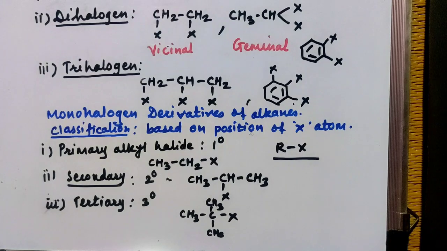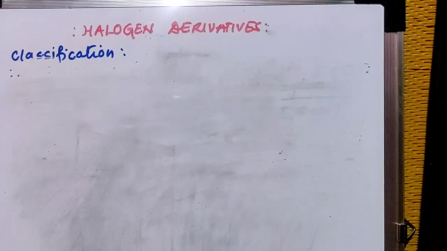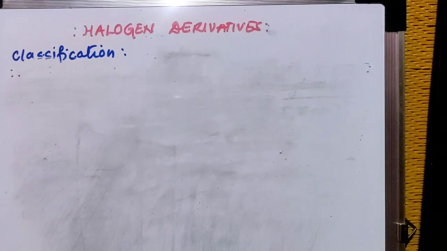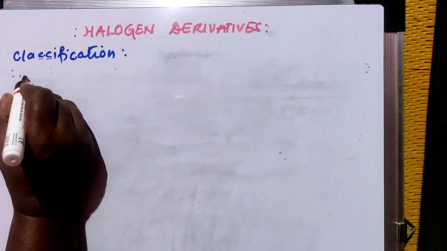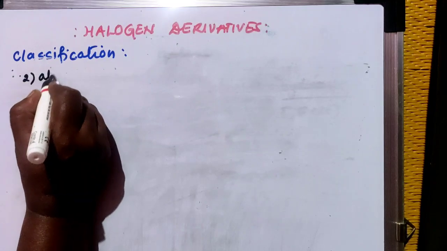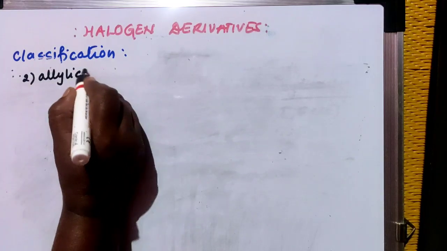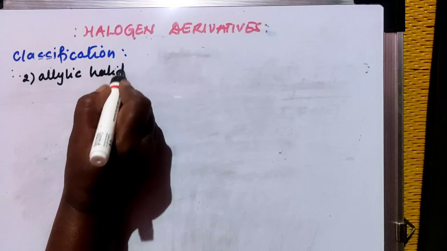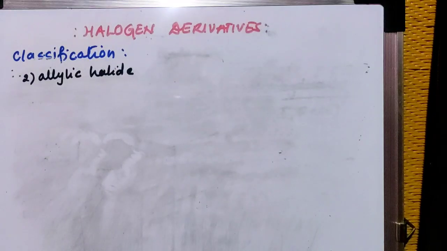Then another class is allylic halide. In allylic halide, your X group is attached with a sp3 hybridized carbon atom, which is attached to doubly bonded carbon atom here.